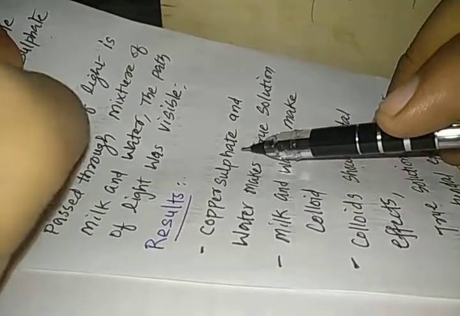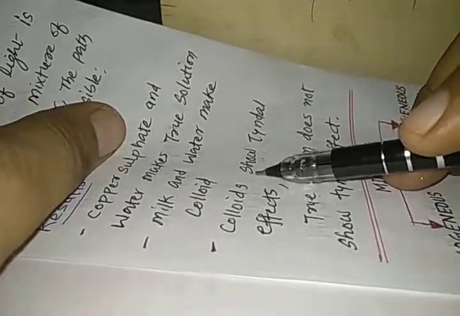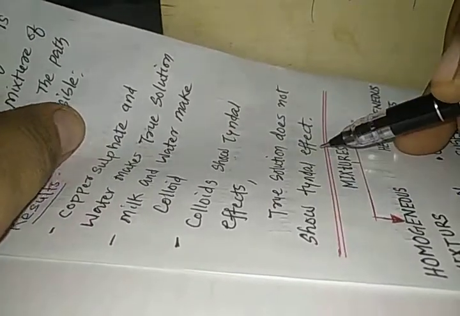So what is the result? The result is that copper sulfate and water make a true solution, whereas milk and water make a colloid. Colloids show the Tyndall effect. A true solution does not show the Tyndall effect.